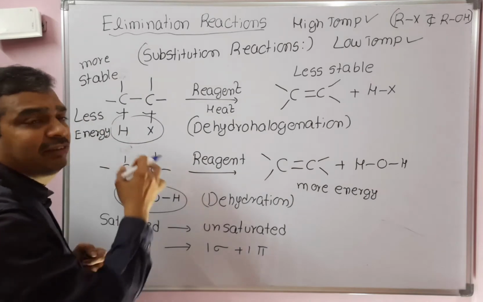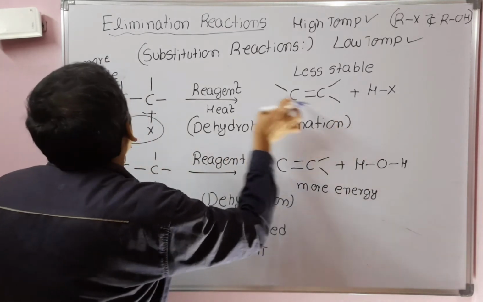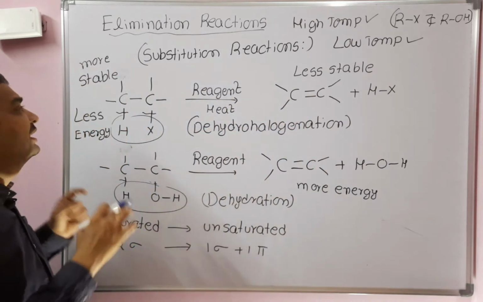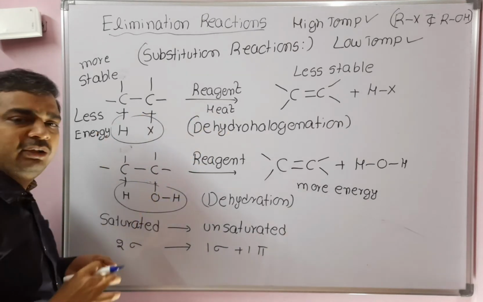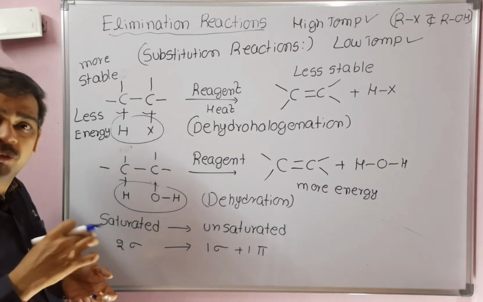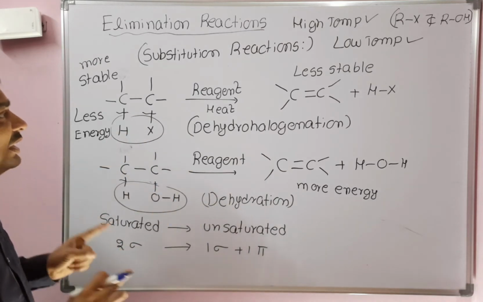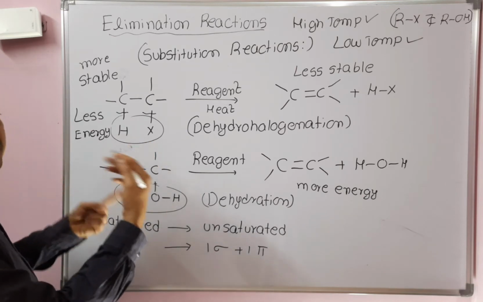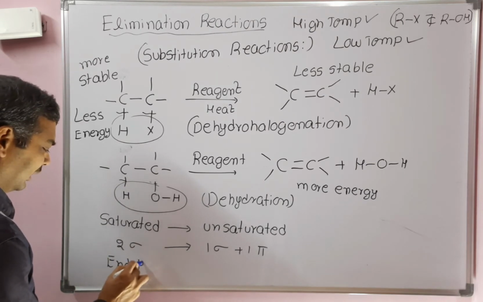For the reverse reaction, we need not give heat. Why? Because these are less stable and those are more stable, so the reverse reaction is very easy. No need to give heat or energy, whereas the forward reaction is difficult. Why? Because more stable compounds convert into less stable compounds, or less energetic compounds convert into more energetic compounds. We need to supply the energy in the form of heat. That's why heat is required. Since we are supplying heat, this is an endothermic reaction.